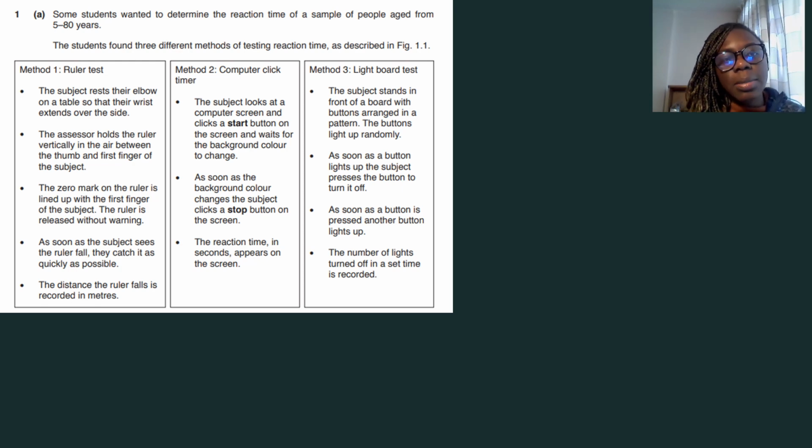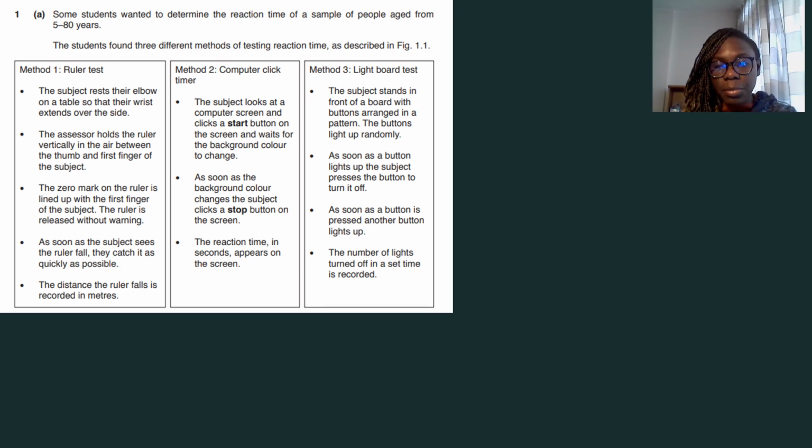So it says here, some students wanted to determine the reaction time of a sample of people aged from 5 to 80 years. Reaction time means the amount of time it takes for a person to respond to a stimulus. So you might have noticed when you're playing with your friends that if you jump out at some of them, they're immediately shocked, while for some of them, they might just stand still and not move, while for some of them, they might stand still for a few seconds and then they go, ah!